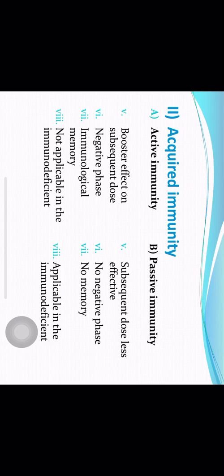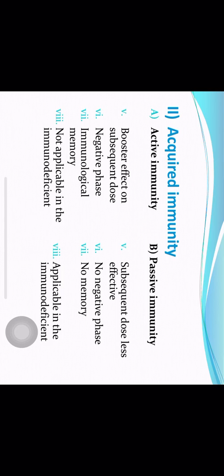Negative phase means when a person has acquired immunity and antibodies have developed against a particular pathogen, and subsequently the same pathogen enters the body again, the pre-existing antibodies will bind with this second-time-coming bacteria, and because of this binding the level of antibodies in the blood will drop for a short time.